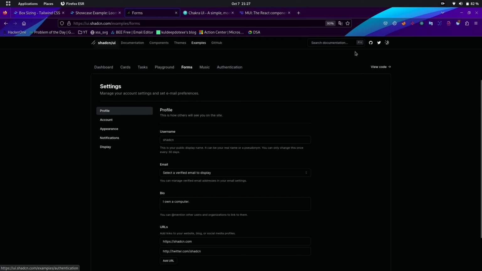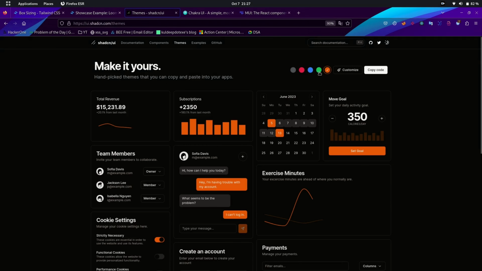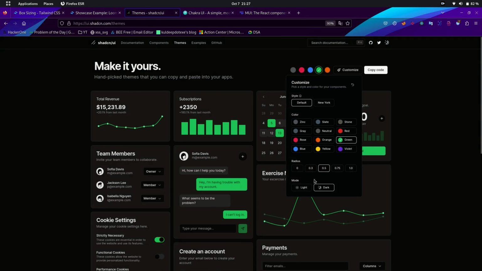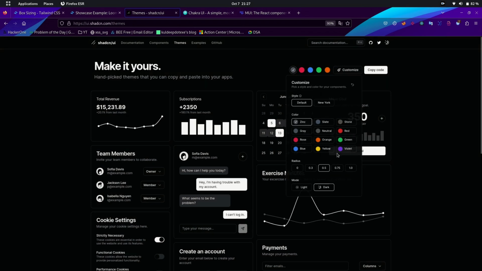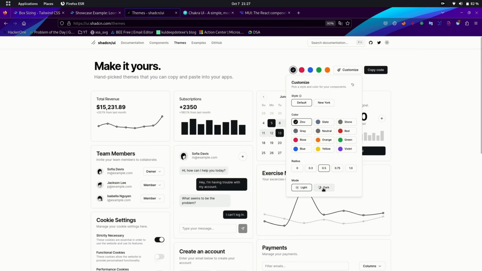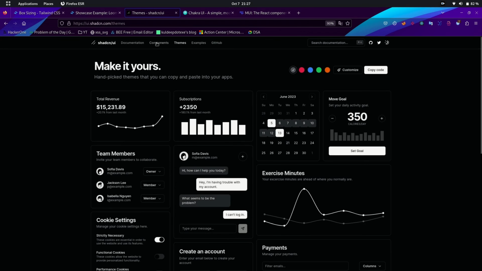They also have pre-built themes which will help you to explore their components with different combinations. You can choose the dark mode or the light mode as per your preference. They even allow you to choose your custom colors. This helps you to decide the components and the theme to use in your website. You can choose a color which will match your website theme and work on it.